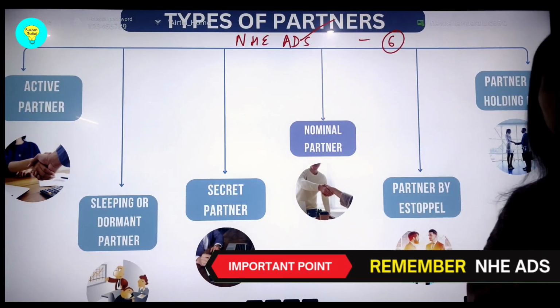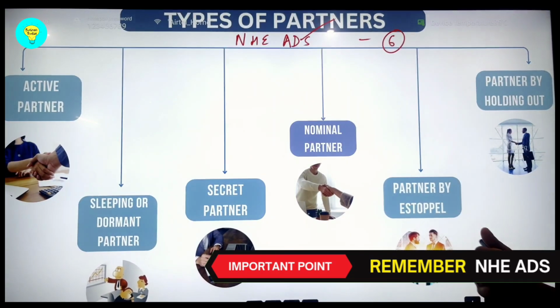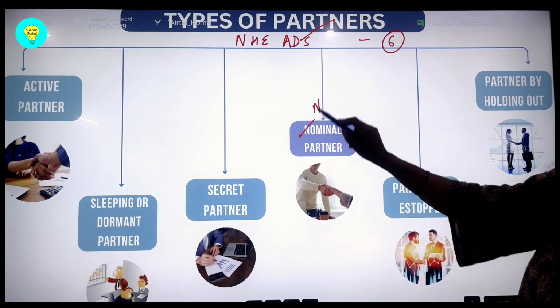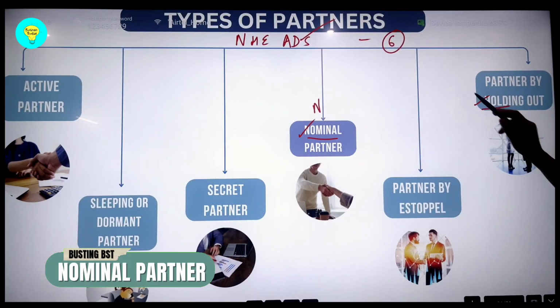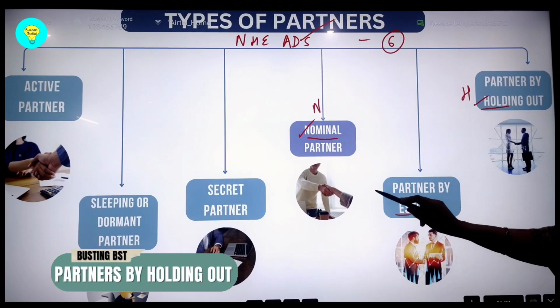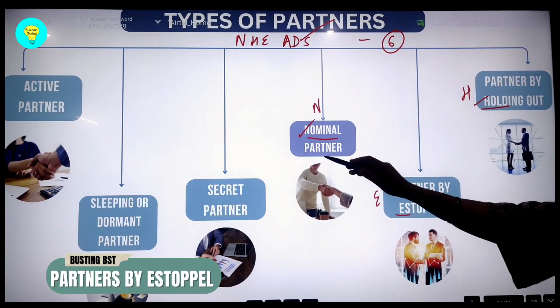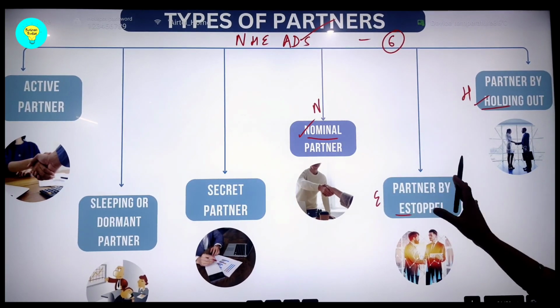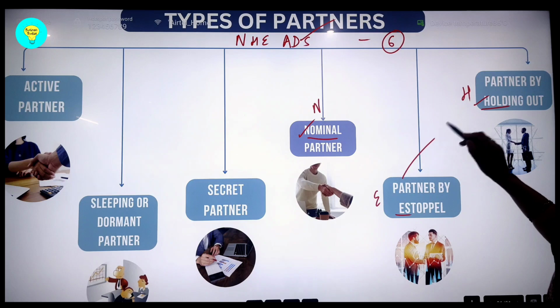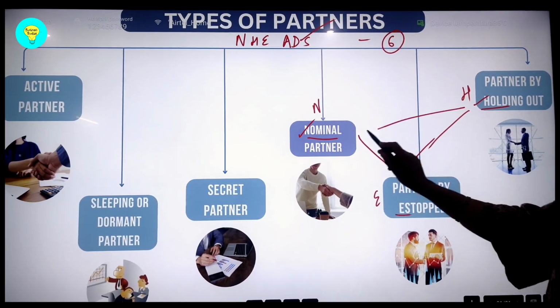And he adds. इस तरीके से आप याद रखिए. N for nominal partner, and then these H and E. H for holding out and E for estoppel. These are nothing but the subtypes of nominal partner only. So "and he" shall be together because these are also nothing but nominal partner.